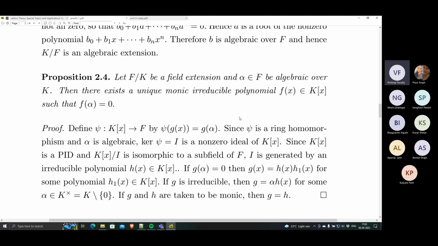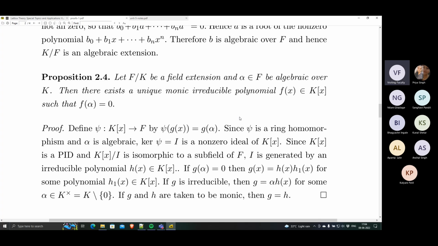Now, if you want the vanishing polynomial g(x) to be irreducible, then since it is in the kernel, it is a multiple of the irreducible polynomial. But an irreducible that is a multiple of another irreducible means they differ only by scalar multiplication. So the vanishing polynomial g is just a scalar multiple of the irreducible generator h of the kernel.